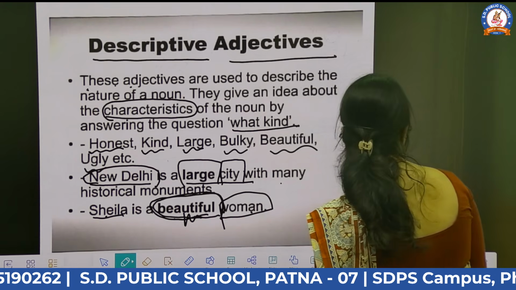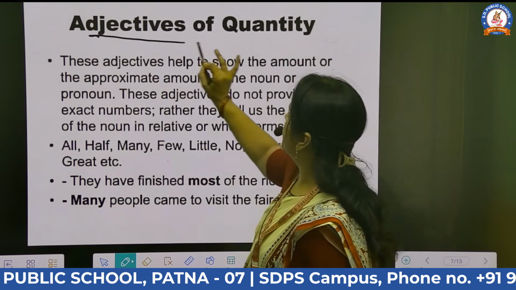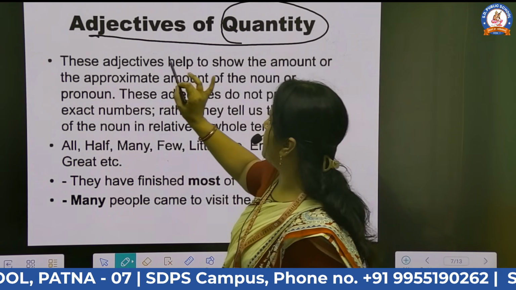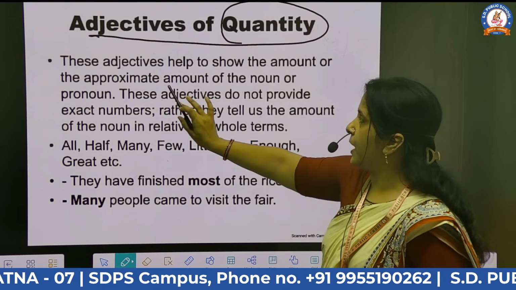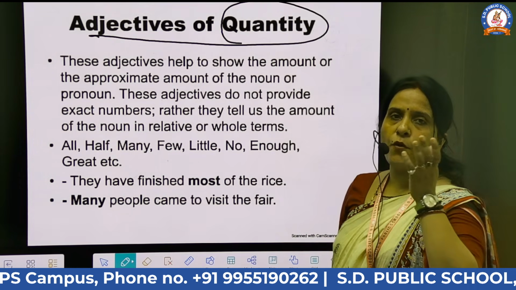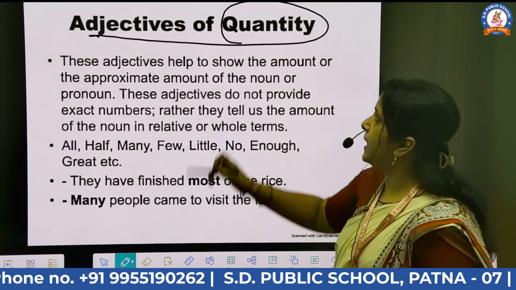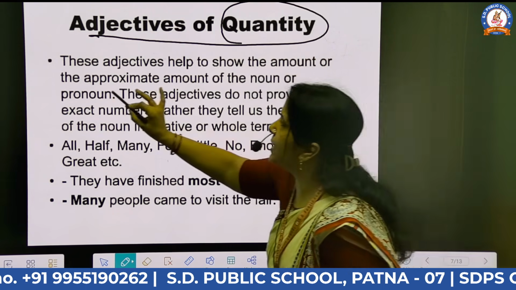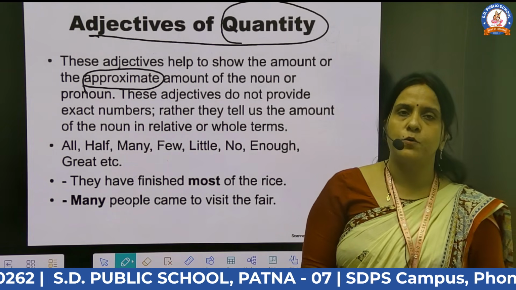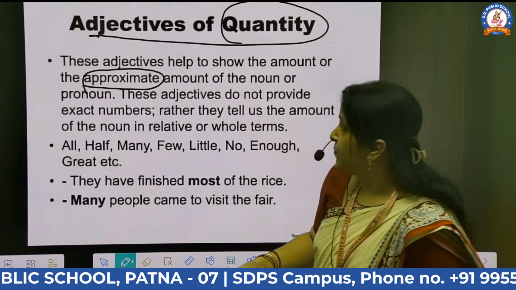Understood? After that, in my next slide, adjective of quantity. These adjectives help us to show the approximate amount of the noun or pronoun. In the adjective of number, we give the definite quantity, and in the adjective of quantity, we give the approximate amount, not the specific number, not the particular quantity of anything.